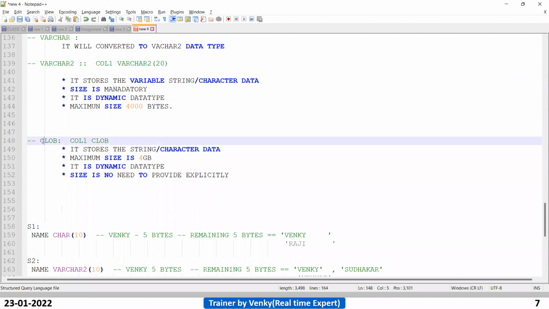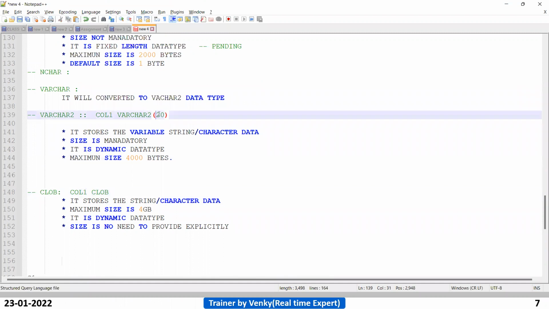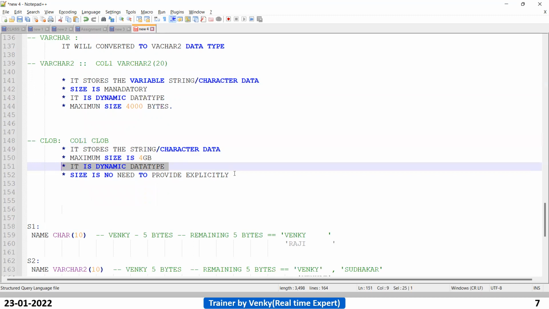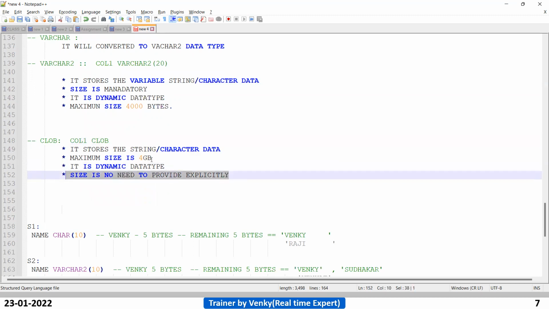If you want to insert large blocks of data, more than 4,000 bytes, then you have to declare CLOB as the data type. So you need not provide the memory for this. You need to use CLOB. By default, it will allocate 4 GB for that. So this is a dynamic data type. Size need not be provided explicitly. The maximum size is 4 GB.